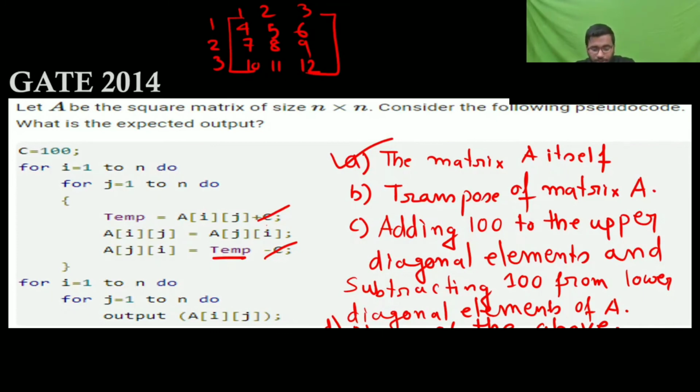Now what it is doing, it is having in temp ij, then in temp it will have 4, then in ij you are going to ji, so ji is also going to your this, so 4 only, A[1][1] is only, it's going to 4 only, then ji is again going to 1 1 only, because ij is your 1, it's going to be same, so no, it is not doing a transpose, it's not doing a transpose, okay, it is going to do like swapping, so 5 is there and 7 will be here,